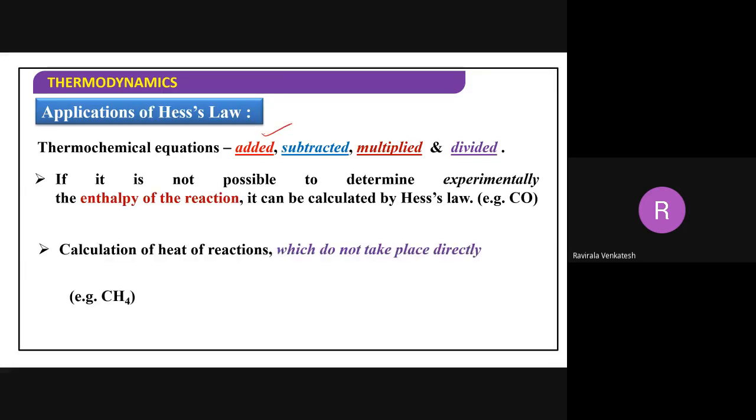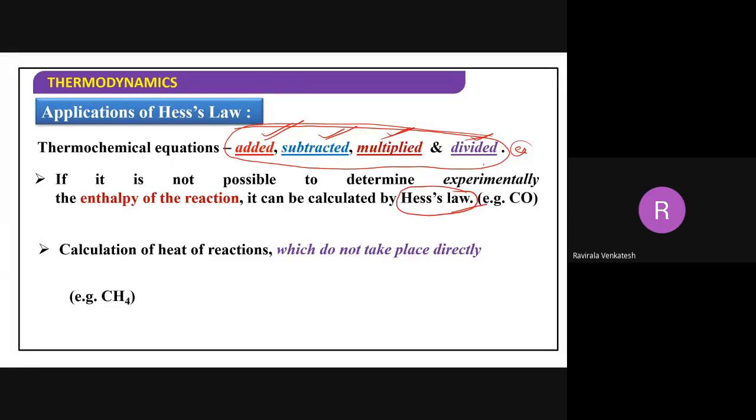Thermochemical equations can be added, subtracted, multiplied and divided. I will explain this by taking one example for you, when we do a problem, how thermochemical equations are added, subtracted, multiplied, divided. If it is not possible to determine the enthalpy of reaction experimentally, it can be calculated by the Hess law.